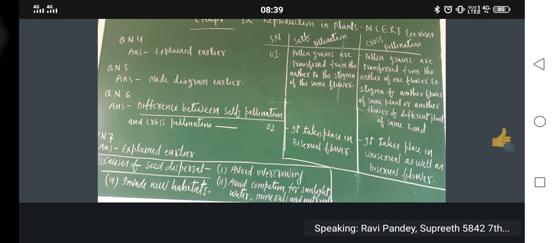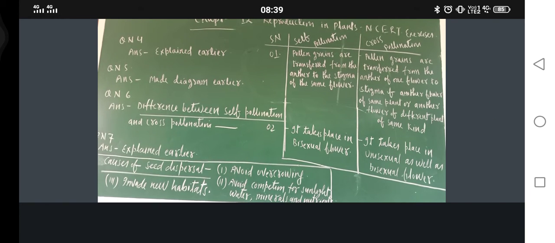Both are taking place. If it is a bisexual flower, then self pollination will take place. If it is a unisexual flower, then mostly cross pollination will take place. It depends upon the type of flower. So cross pollination takes place in unisexual as well as bisexual flowers, in both kinds of flowers.